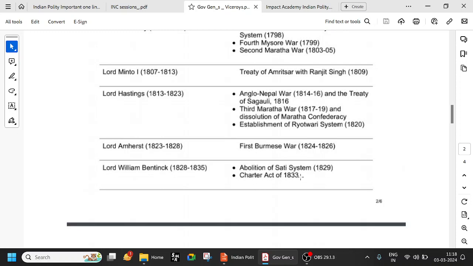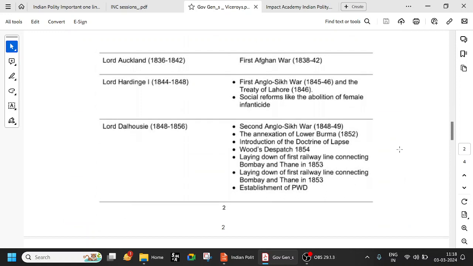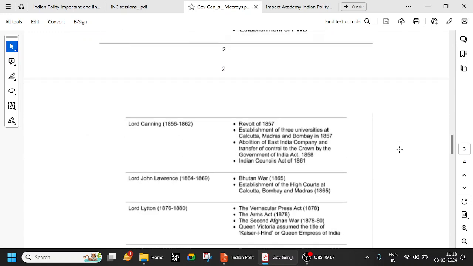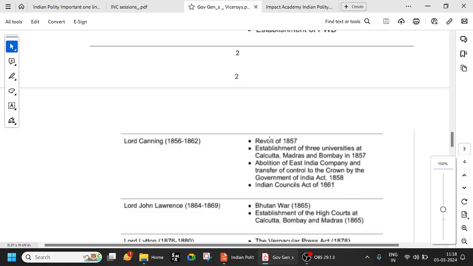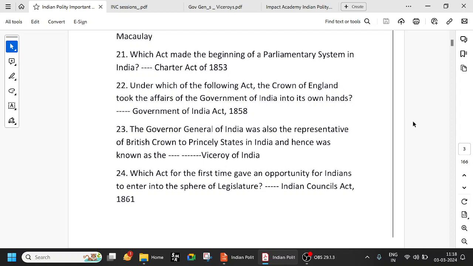And the Charter Act of 1833 is very important. He became the Governor General of India. Then in 1857, when the war happened, Lord Canning was the viceroy. After the revolt of 1857, the East India Company was dissolved, and the British Crown took over the administration. It introduced the viceroy and the secretary of state. The first viceroy is Lord Canning, very important, and it happened after 1857. So it is 1858. Through the Government of India Act 1858, the Crown of England took the affairs of the Government of India into its own hands from the East India Company.